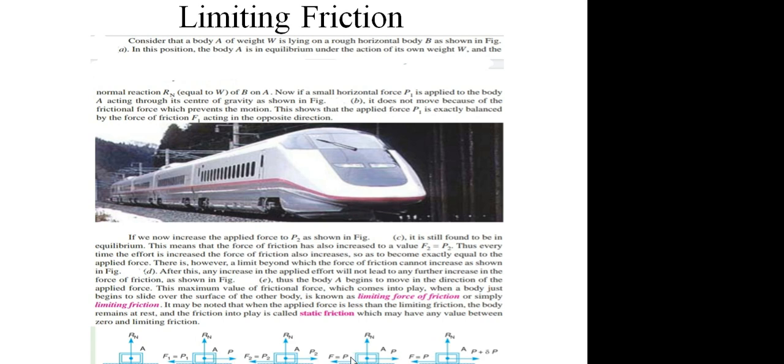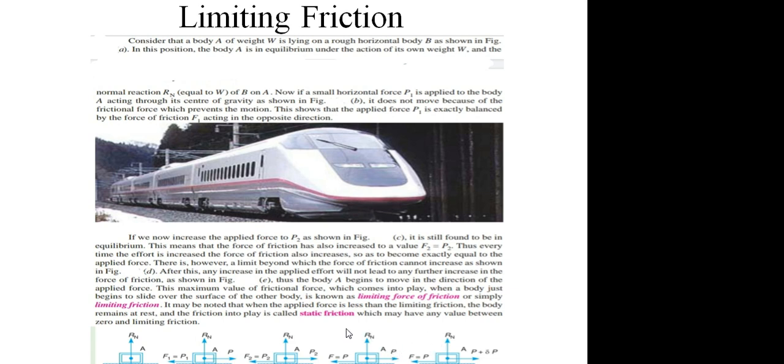So the maximum value of the frictional force which comes into play when a body just begins to move, that value of the frictional force is called the limiting force of friction. So what is limiting friction?